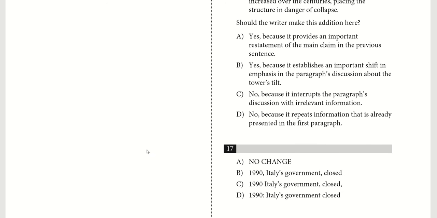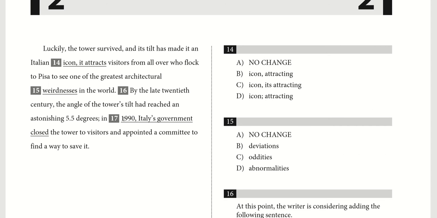Here in 17, we're looking at this underlined portion. It currently reads, "In 1990, comma, Italy's government closed the tower." The rest is just details, and doesn't really affect what we're saying here. So, in 1990, Italy's government closed the tower. No mistakes really jump out at me when I read that.